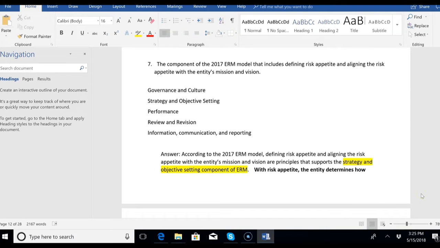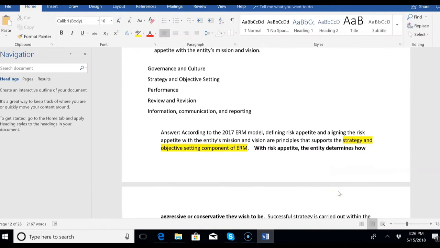Number 7, the component of the 2017 ERM model that includes defining risk appetite and aligning the risk appetite with the entity's mission and vision. Well, according to 2017, defining risk appetite and aligning the risk appetite with mission and vision, those are principles that support the strategy and objective setting component of ERM. Our second component, strategy and objective setting, is supported by principles including defining risk appetite and aligning the risk appetite with the entity's mission and vision.